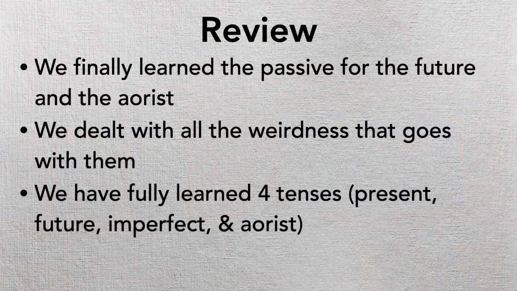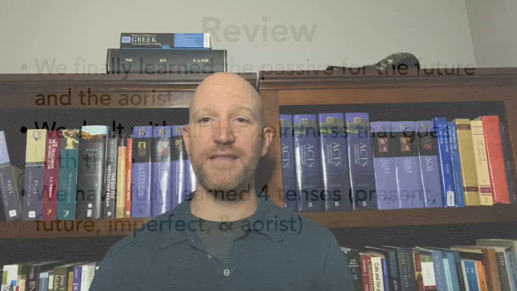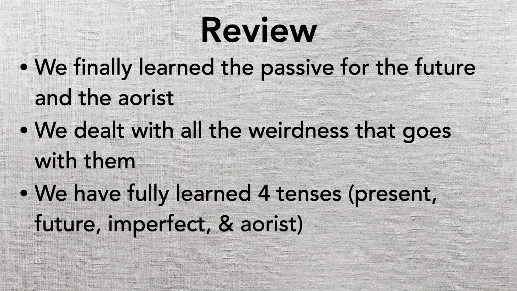So let's go ahead and review. We finally learned the passive for the future and the aorist. We've been putting that off for a while, but I think you probably see now why we learned those together, because that theta, eta is regular, and some of the weirdness that goes on is regular, and so we begin to classify those together in our minds. We dealt with all the weirdness that goes with them, okay? And sometimes that seems like a lot, but we just take it as it comes. We use our tools, we trust the process, and we do our best, and we keep moving forward.